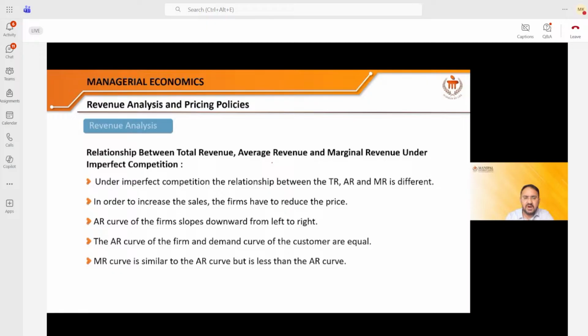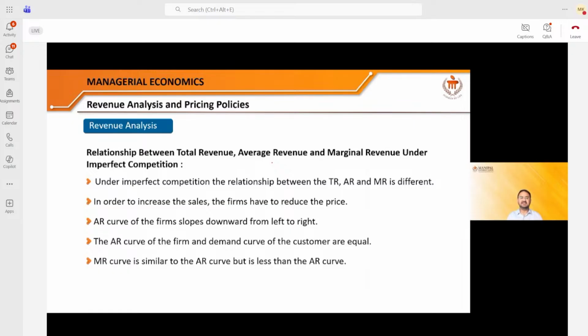Right. Now what we have seen is the concept of total revenue, marginal revenue, average revenue for the perfectly competitive market. But my dear friends, there is another type of market that is known as the non-perfect competitive market or imperfect competition. Imperfect competition can be of multiple types. For example, few sellers are selling the product into the market. If I ask how many telecom companies are working in India, you will say maybe 5, 6, 7, 8, 9, 10 at maximum. How many steel plants are there in India? You will say 4, 5, 6.